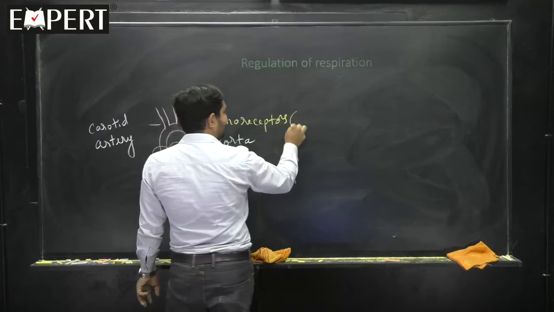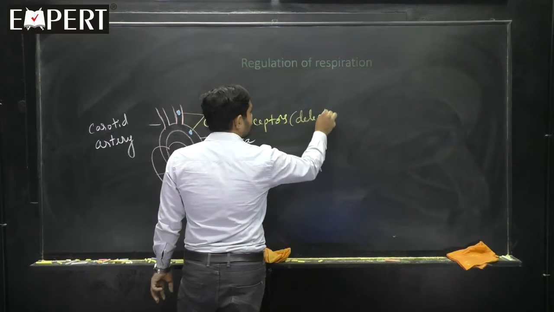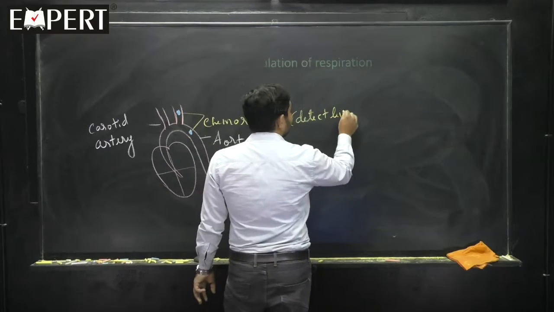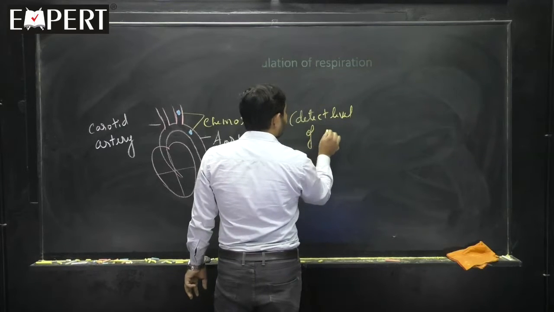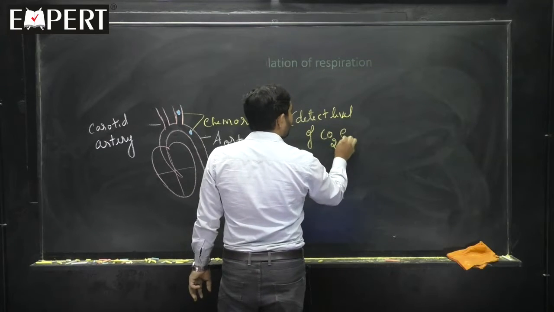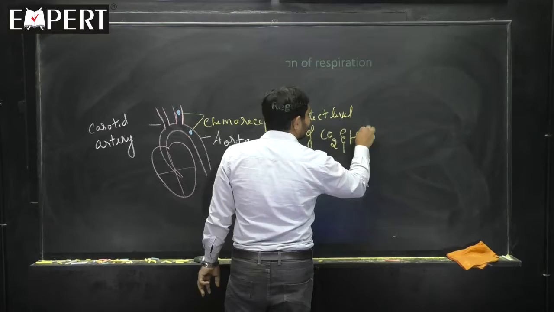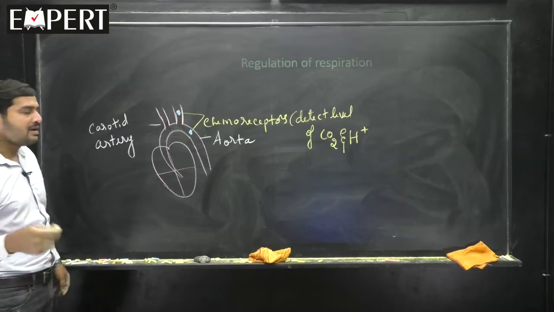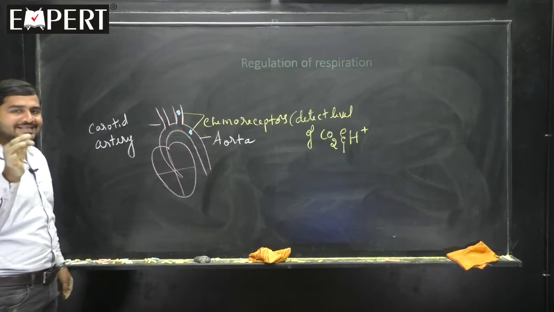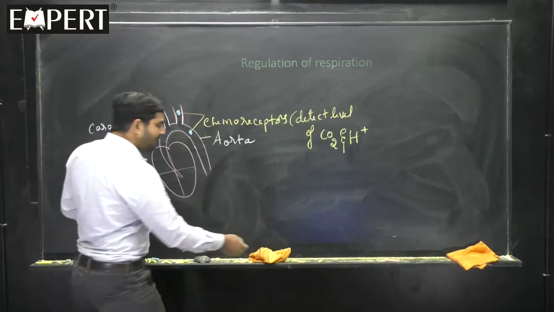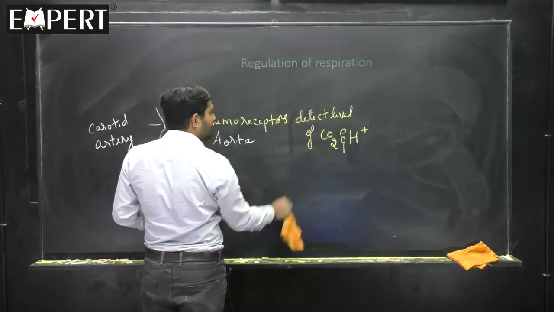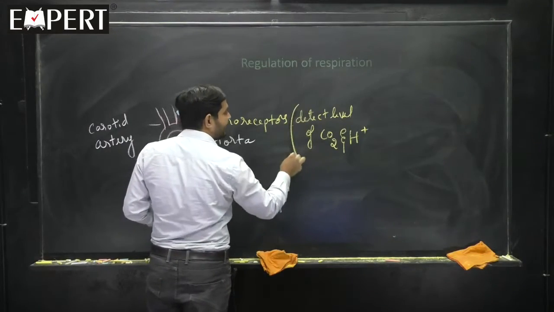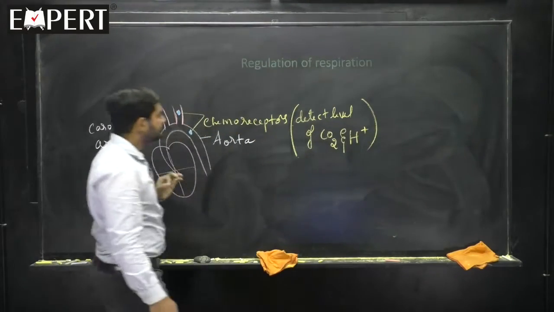Chemoreceptors which can detect the level of CO2 and H plus. Hope the matter is clear. I told you the level of oxygen is not detected, that means the role of oxygen in the regulation of respiration is insignificant. Next point.